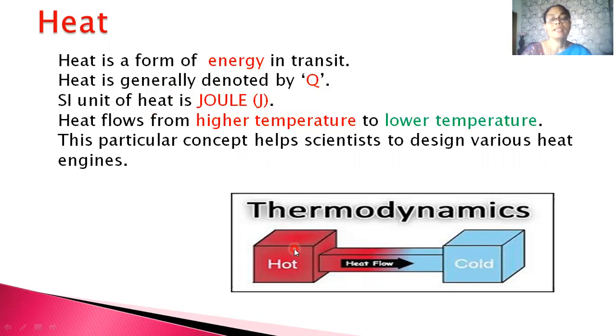We know that heat always flows from a body of high temperature to a body of low temperature, that is, from a hot body to cold body. This process of heat transfer takes place until the temperature of two bodies become equal.